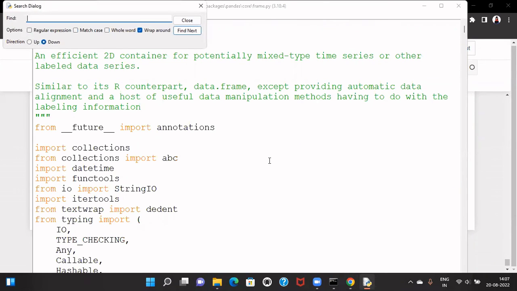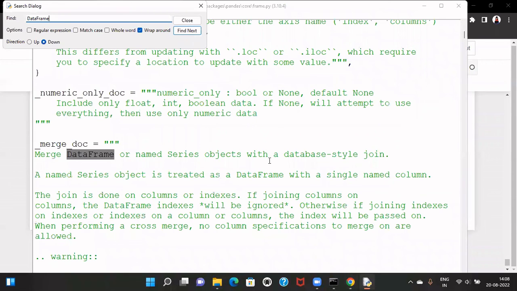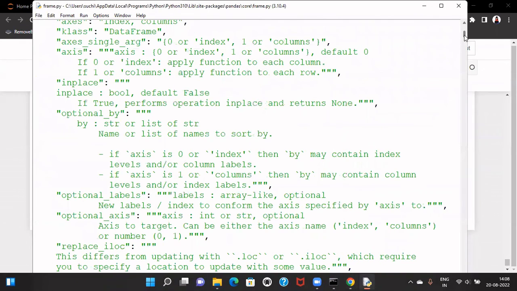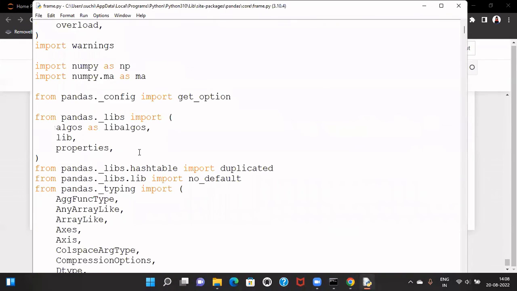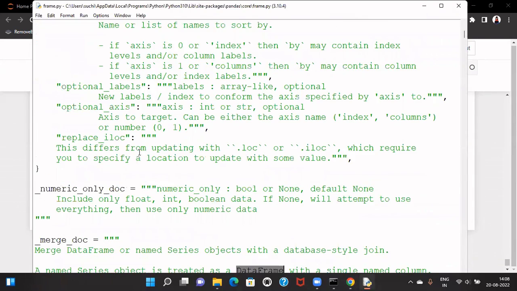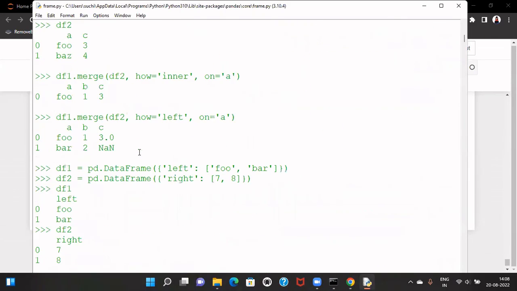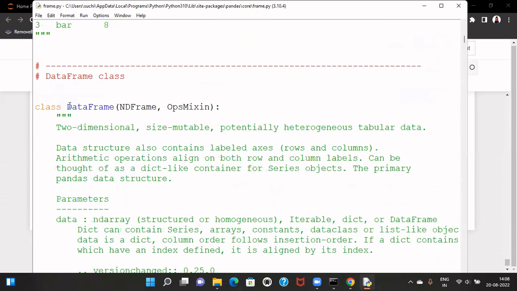let me search it. Okay, there are so many. Just let me show you. I'm just searching for DataFrame here. There must be one class definition. Here you can see, it is clearly written DataFrame class. And the DataFrame class definition is residing under this frame.py file.